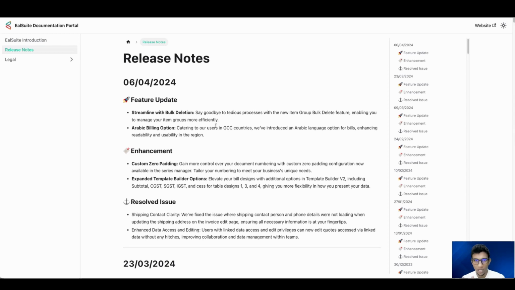So there was a small issue relating to sales code only, when people were having this edit privilege as well as linked data access. So we have resolved that as well. So this is the way in which we'll be getting started.